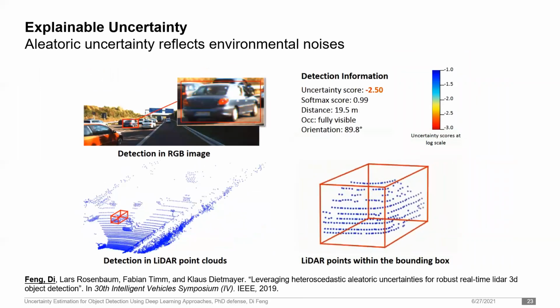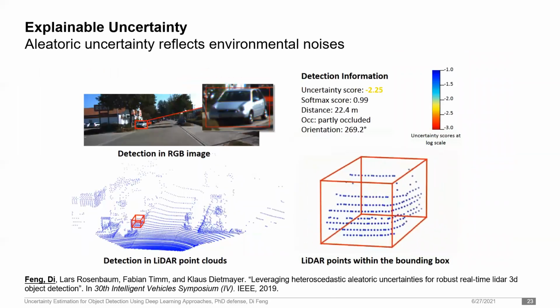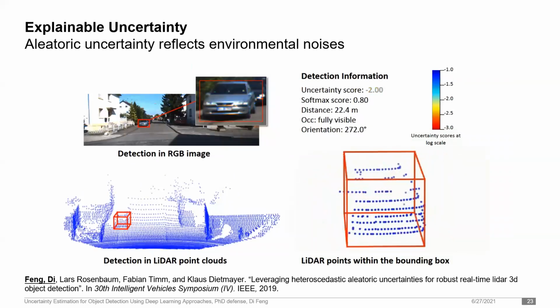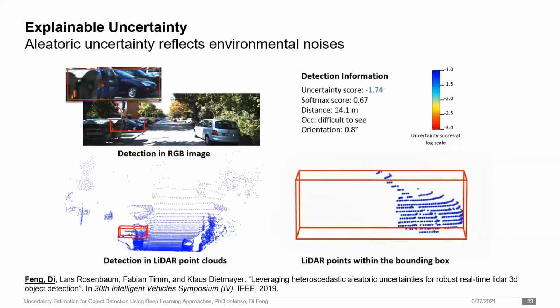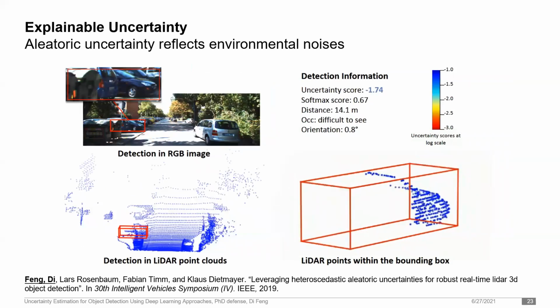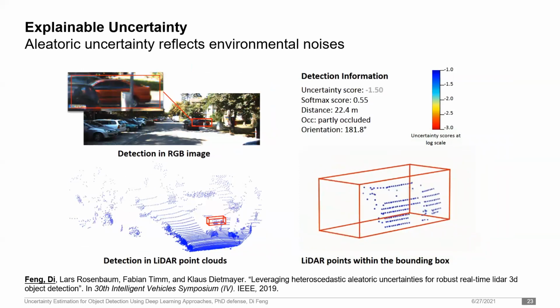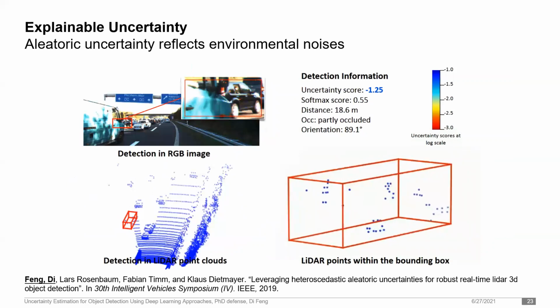This small video gives you a more detailed impression of how aleatoric uncertainty is increasing. Due to detection distances, occlusion, orientations, and many other factors, the LiDAR points within an object can be pretty sparse. Correspondingly, the uncertainty scores tend to be high. This indicates that the aleatoric uncertainty represents reasonable environmental noises in the LiDAR perception.